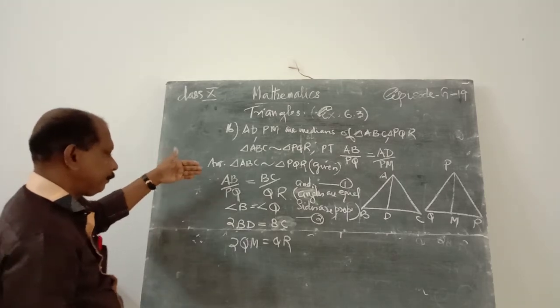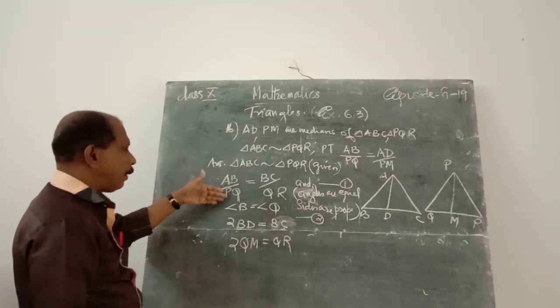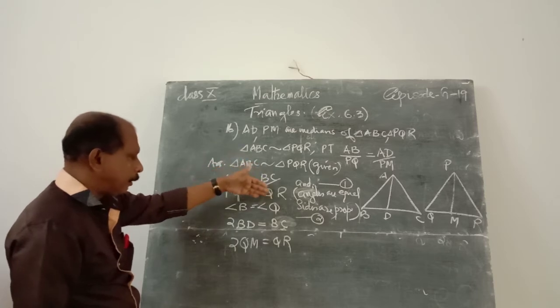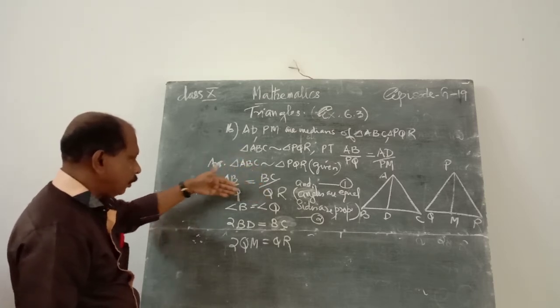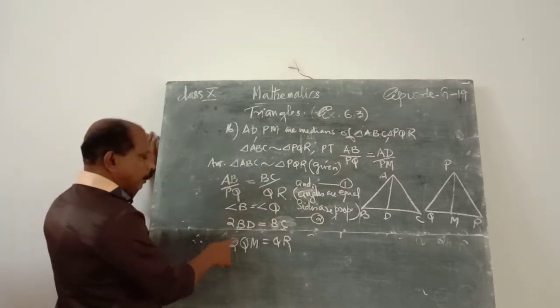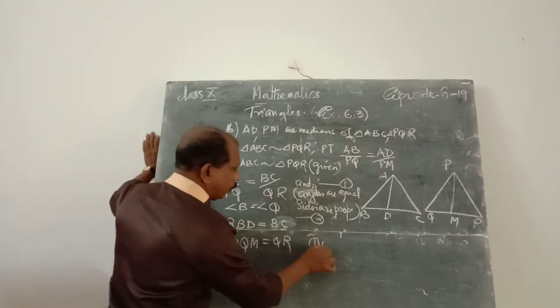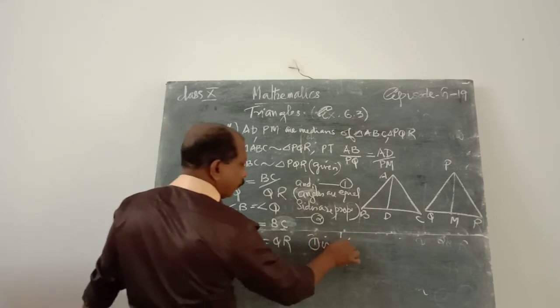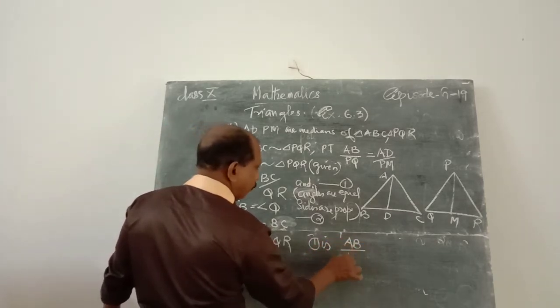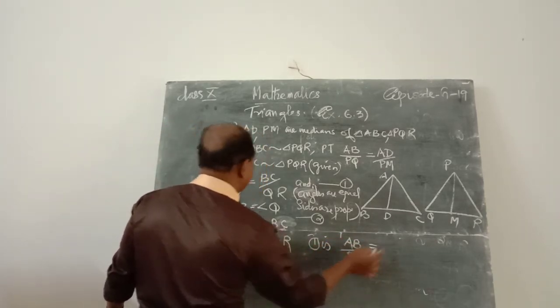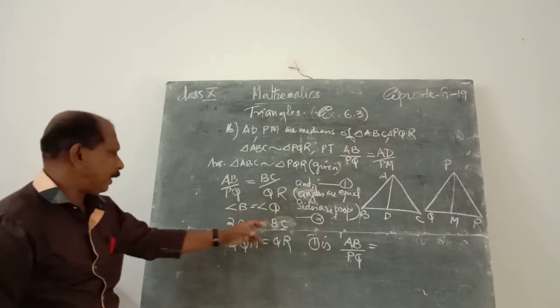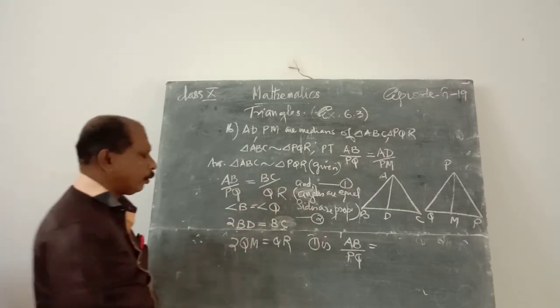Therefore, AB by PQ is equal to BC by QR, which is equal to 2BD by 2QM. Therefore, equation 1 is AB by PQ is equal to BC by QR, replaced by 2BD by 2QM.